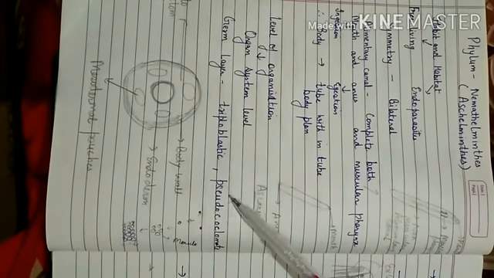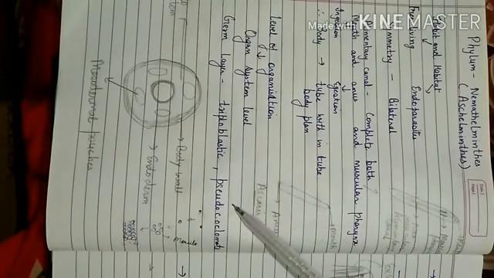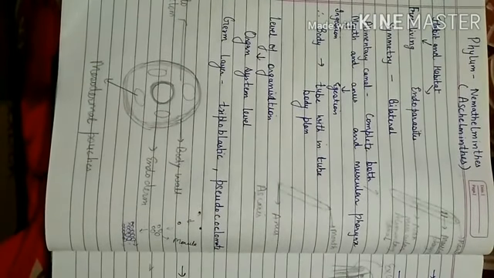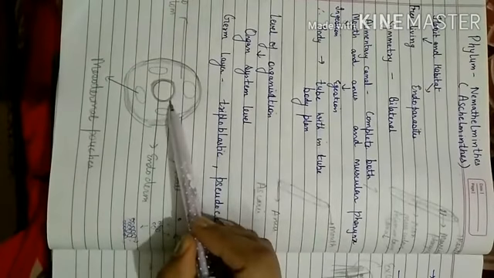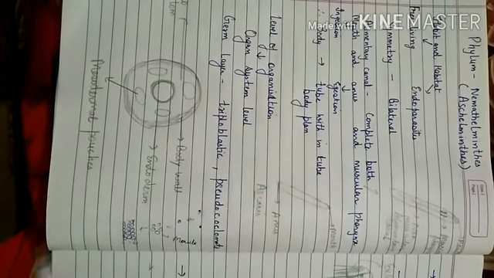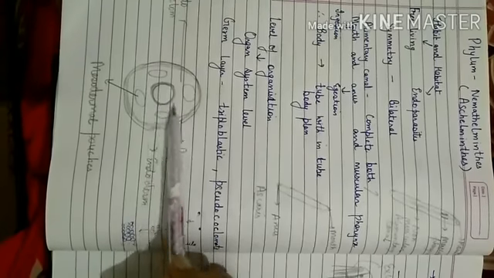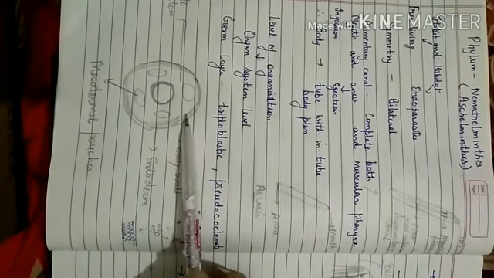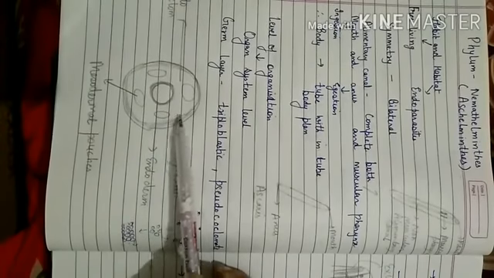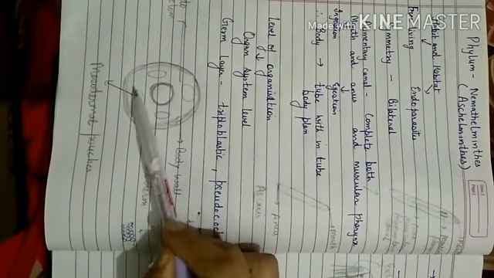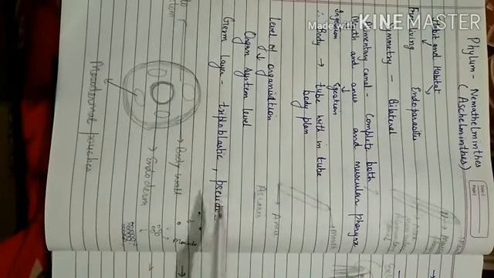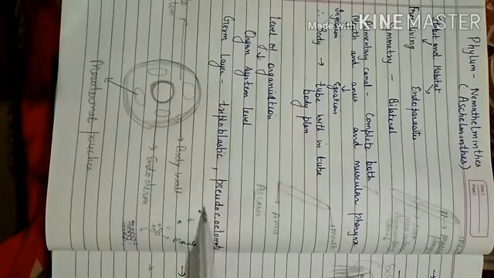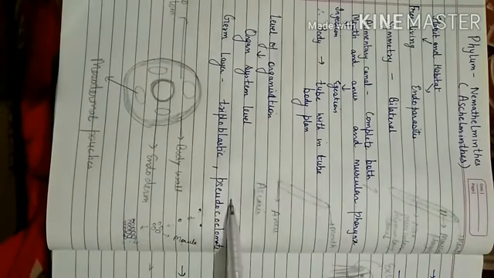Eucoelomate animals are those which have the true coelom present. So how will the true coelom look? This is the endoderm. If around this endoderm, the mesoderm is found as a complete layer, and also around the ectoderm the mesoderm is found all around, then we will say that it is eucoelomate and a true coelom is present. But here the term written is pseudocoelomate.